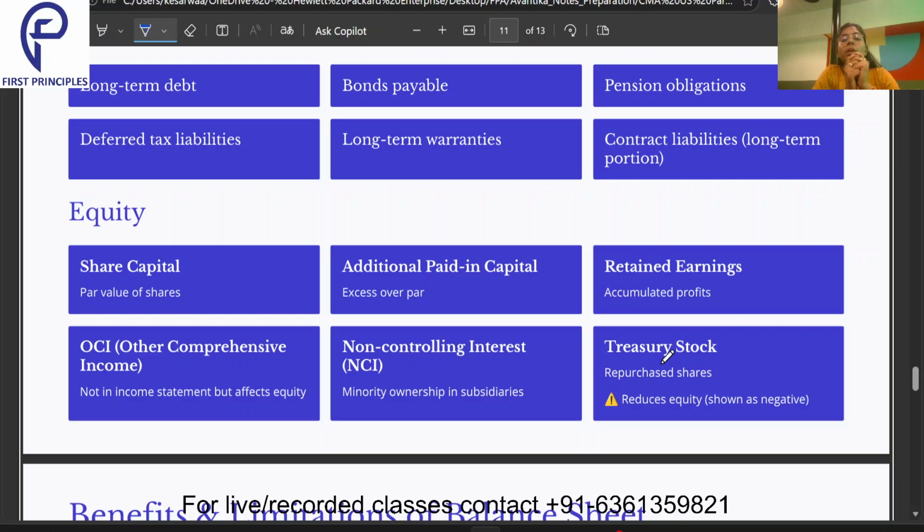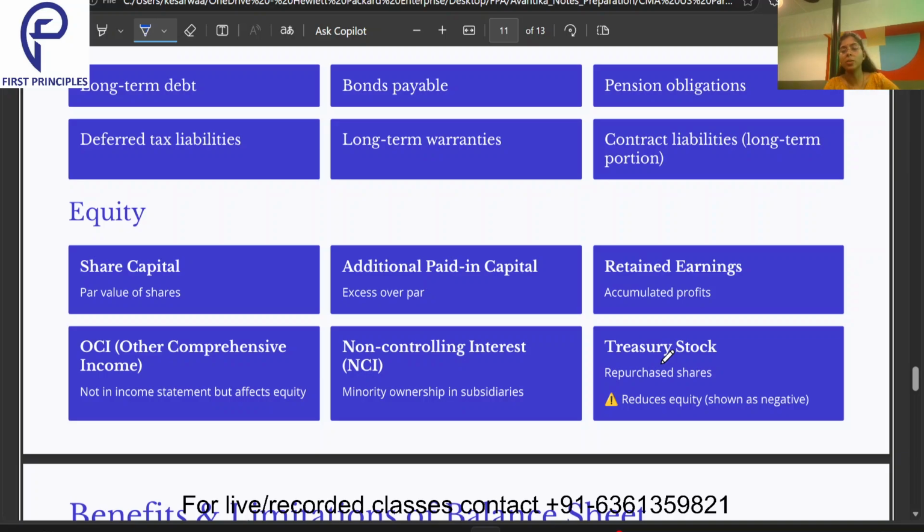My shares are now being sold for 1.5 rupees. So 10 people purchased my shares. So 10 into 1.5 will be 15 rupees. So the 5 rupees extra which I am getting for all the shares, that will be my APIC, additional paid in capital. That is the excess over par.